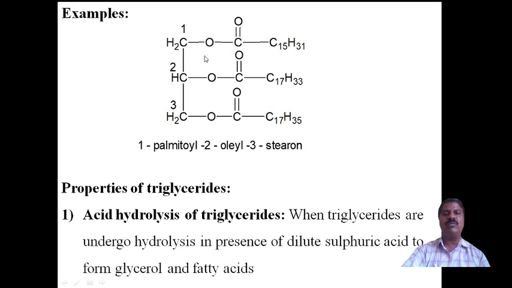Therefore, we can name it as palmito-2-oleo-stearin. The oleic group, that is the R group, is at carbon 2 of the glycerol. Carbon 1 contains C15, the palmitoyl group, and the last one is stearic, that is C17H35. Therefore, this is called a mixed triglyceride. This is the example for mixed triglycerides.